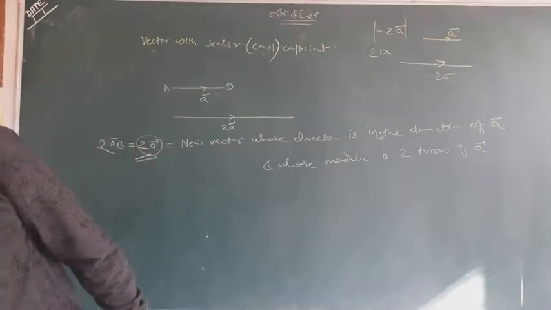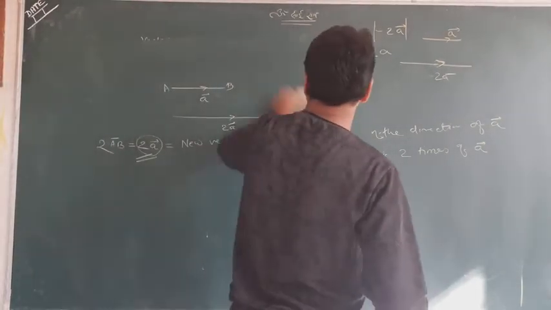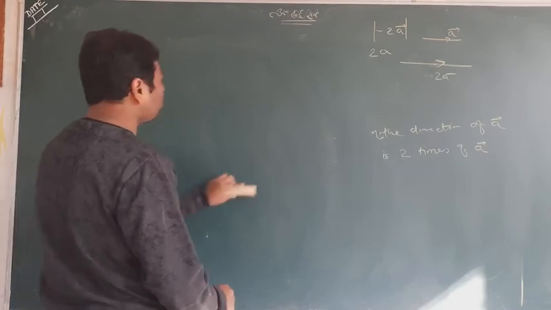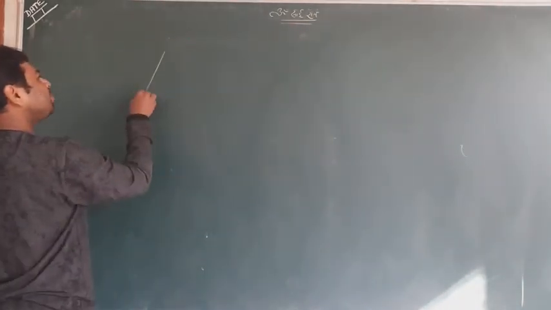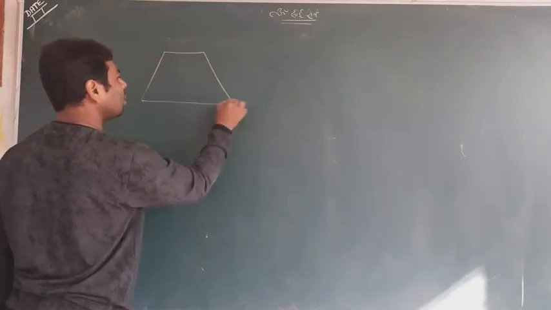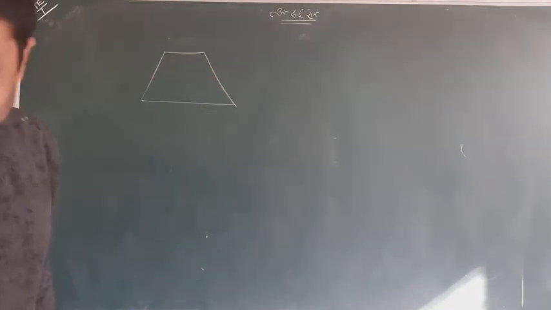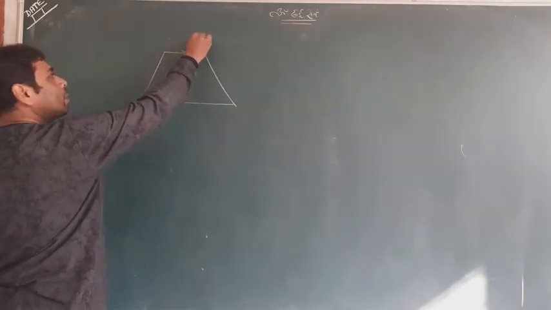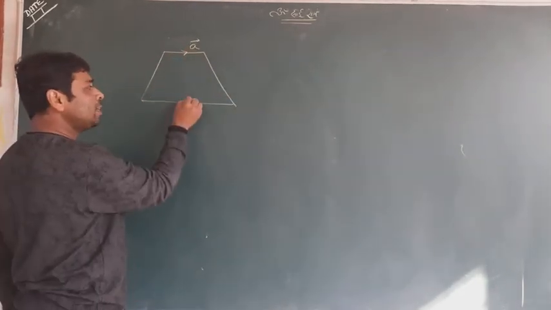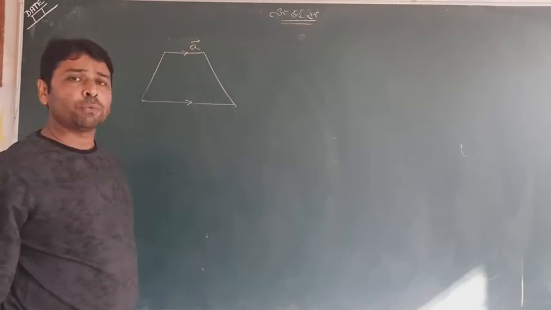So one should understand. Again, I will put one small example here, and you can understand on your own. Suppose I made a trapezium, and suppose this is A, and I say this is double of A or triple of A.